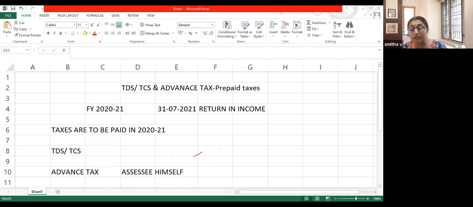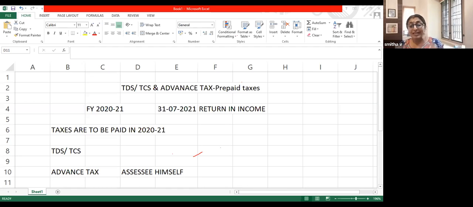Then, so I was talking about advance tax. Yes, advance tax is paid by the assessee himself. See, I go to the income tax department and I pay my taxes before 31st March 21. That is advance tax. Okay, I have to pay my own taxes.